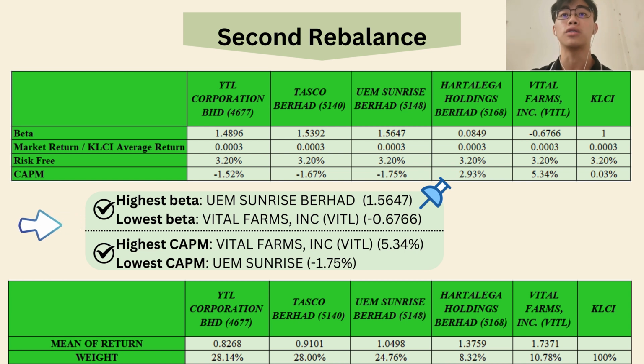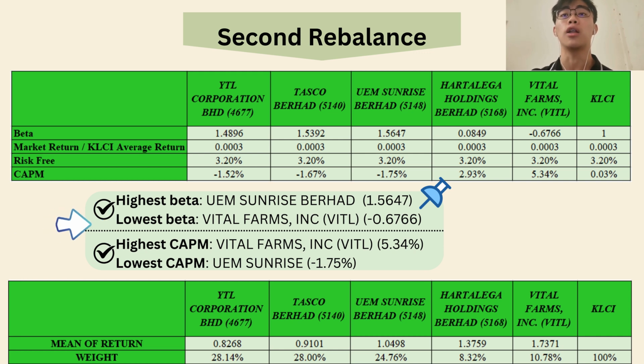For the second rebalance, we changed the lowest performing stock, FCPO, to an international stock, retail farms. Due to some fundamental and technical analysis, we changed Malayan Banking Berhad to Tasco Berhad. We got the new efficient frontier for our second rebalance portfolio and get a best standard deviation of 1.4% and portfolio mean return of 104.91%. The risk-free rate is 3.2% and remains the same in each stage.